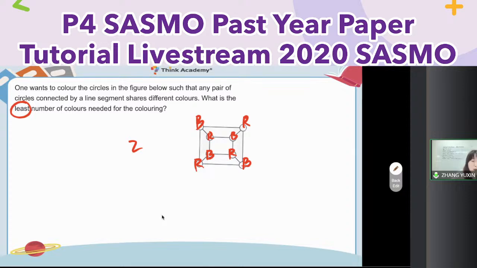So for question 21 in SASMO, just try from 2. So as usual in SASMO, the answer is always 2 or 3 or 4. As usual, only these 3 choices.